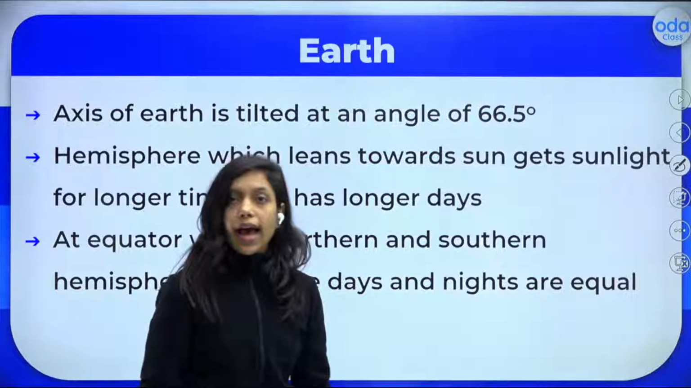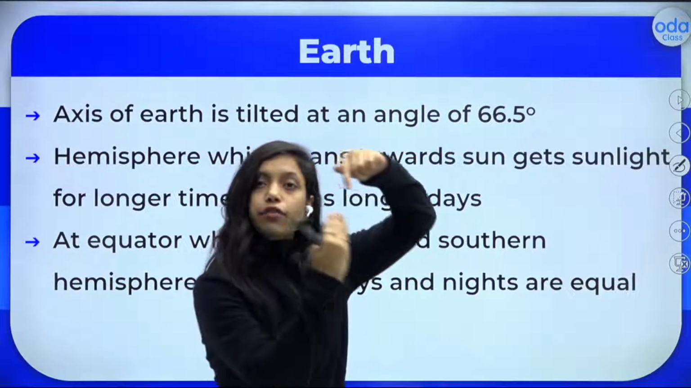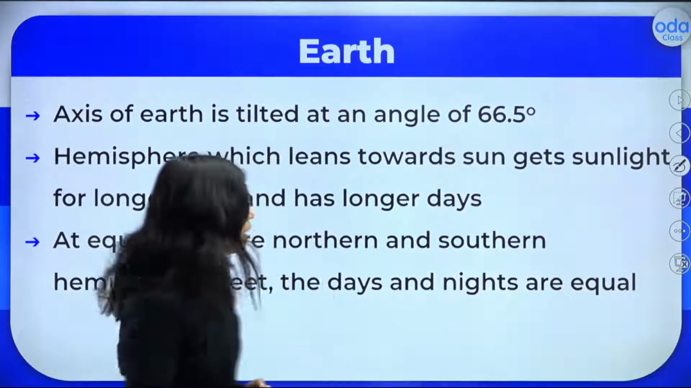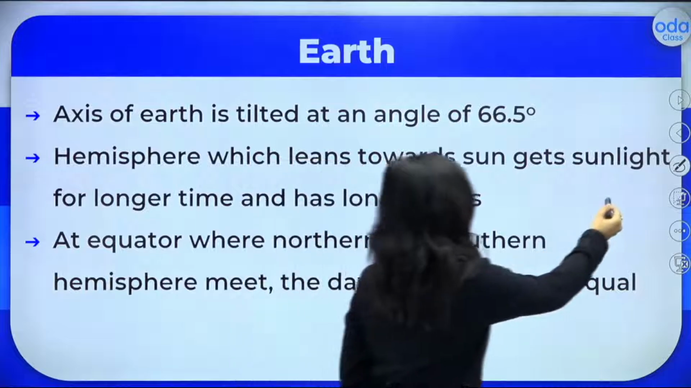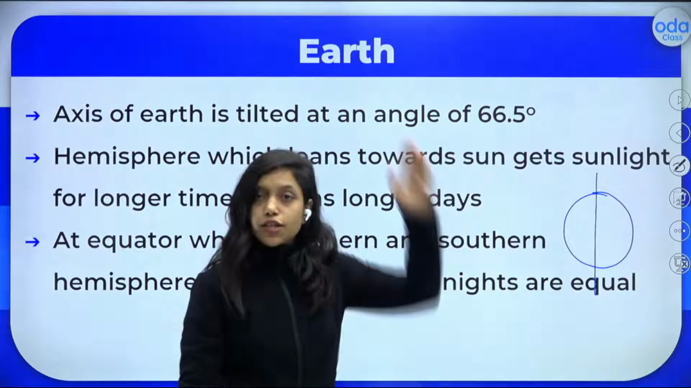So now coming to the axis of the earth, it is actually not straight. It is tilted, at 65 degrees. If you think that the earth is here and the axis is like this, no, it is wrong. It is not straight.